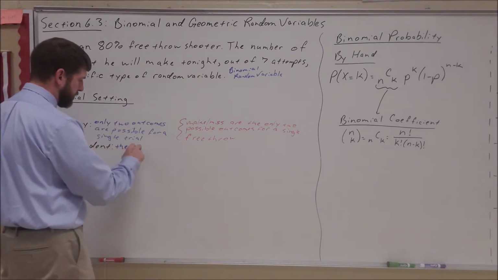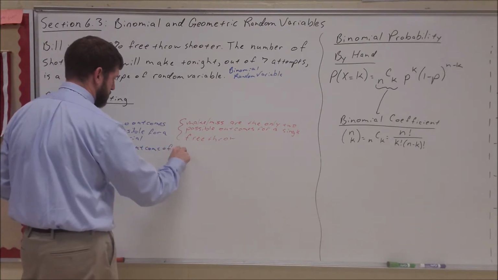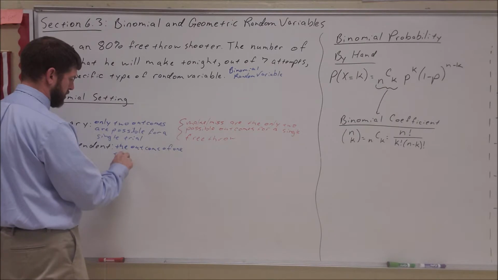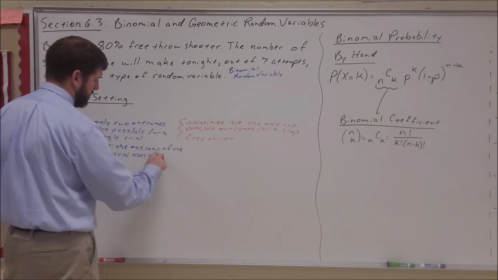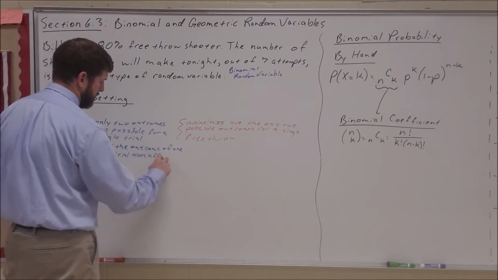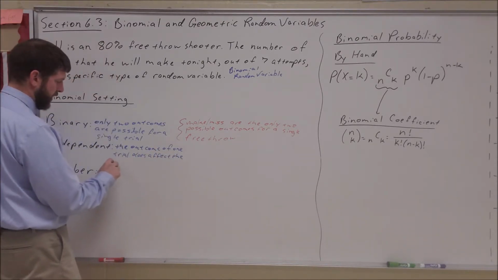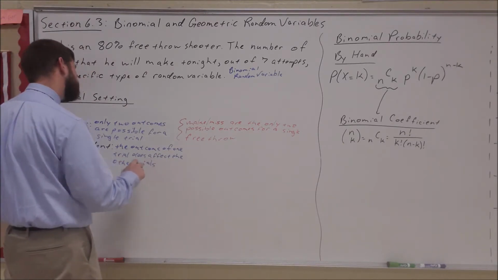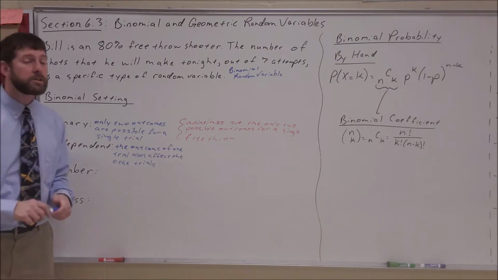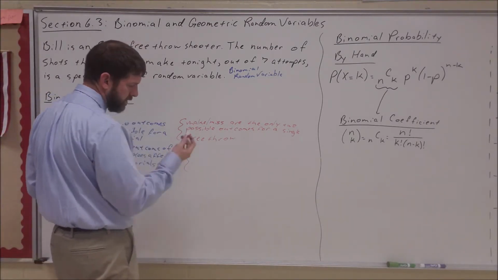The outcome of one trial does not affect other trials. Whether or not he makes one shot has no effect on whether or not he makes other shots.